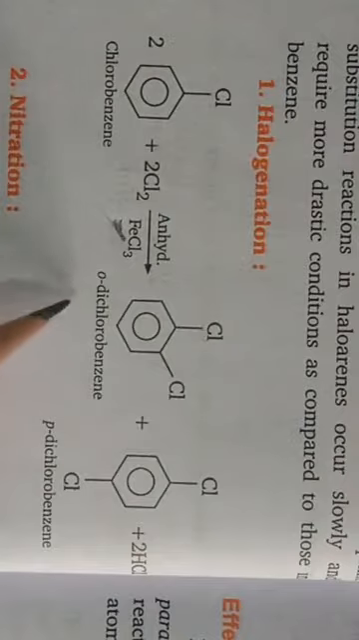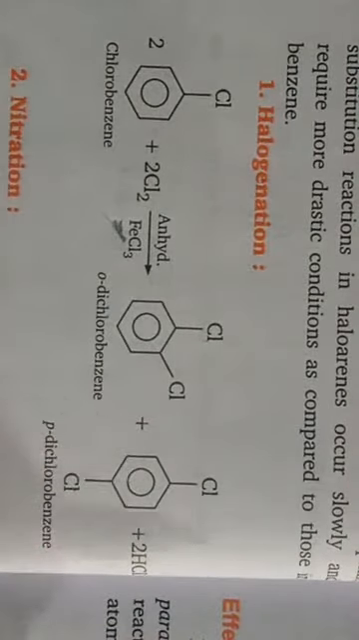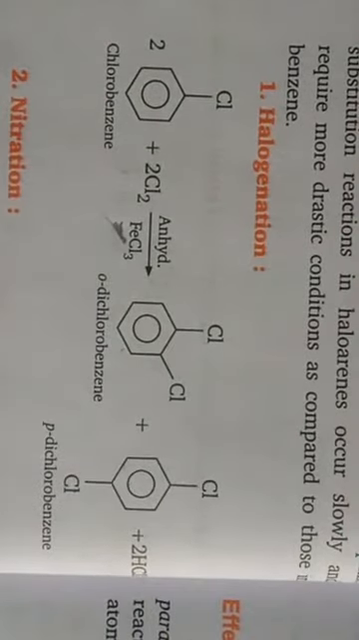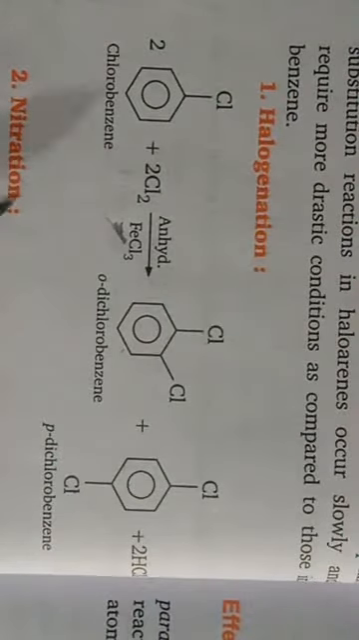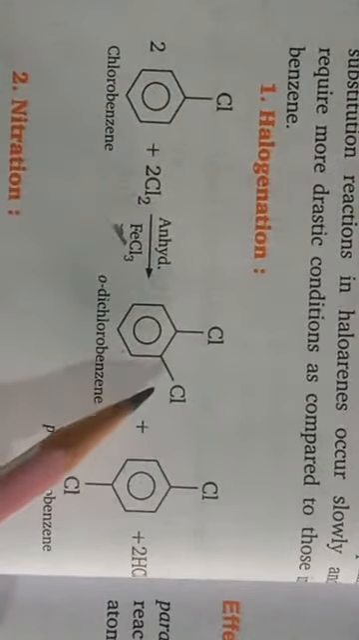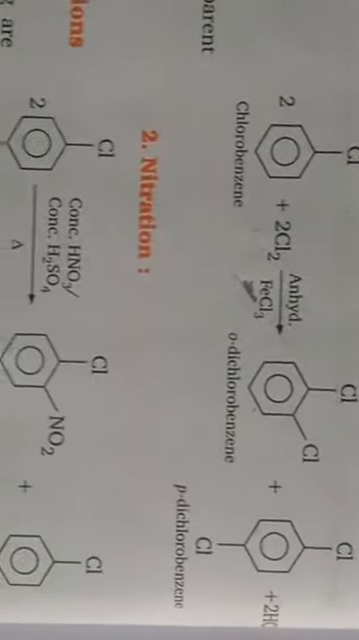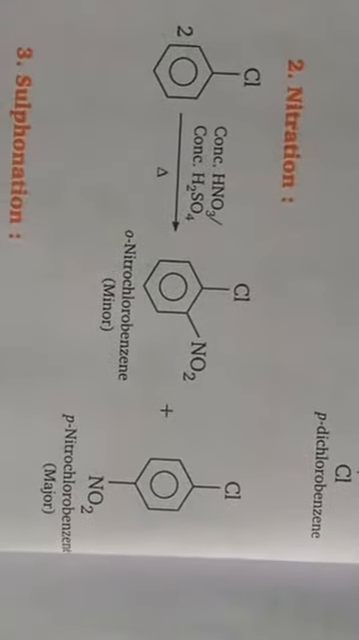So ortho and para dihalide mixture will form. Okay. For example, when chlorobenzene is reacted with chlorine, then ortho dichlorobenzene and para dichlorobenzene are formed in the form of a mixture. Nitration.